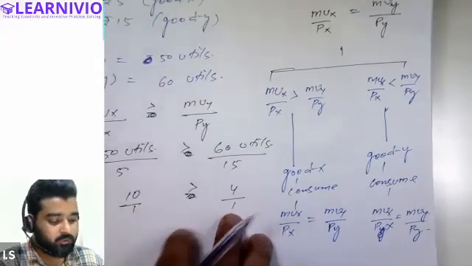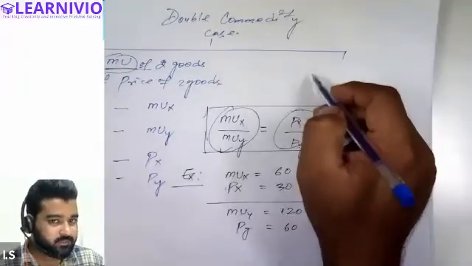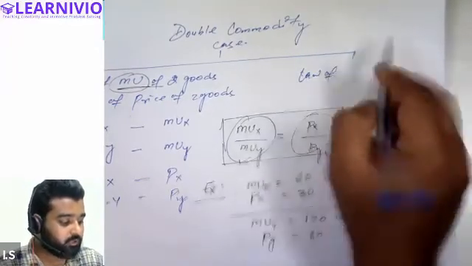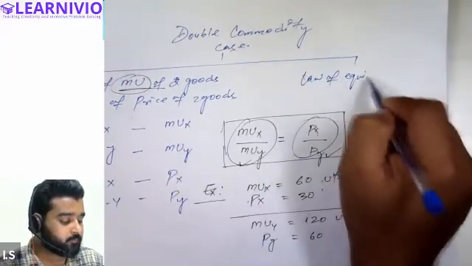Now this was basically the first condition of consumer equilibrium in the double commodity case. The second condition is that the law of equimarginal utility must be applicable.